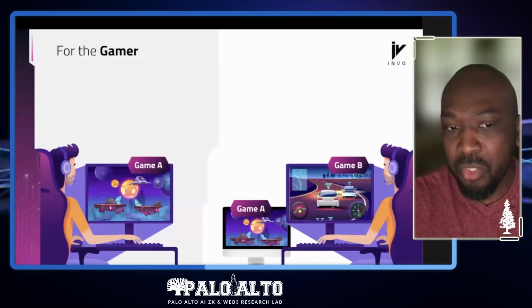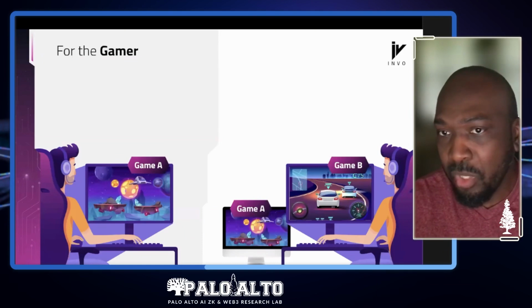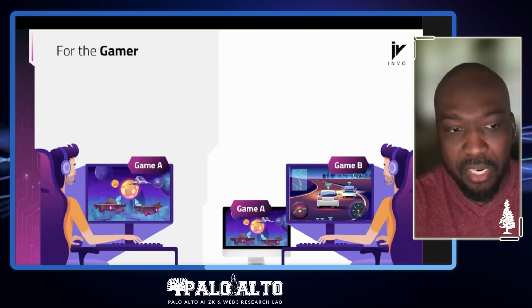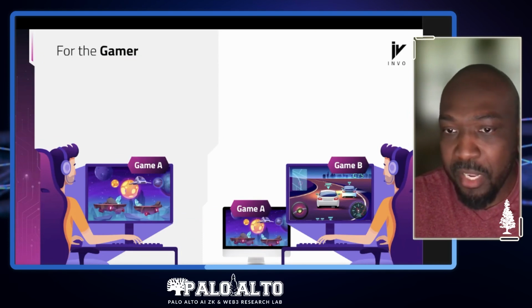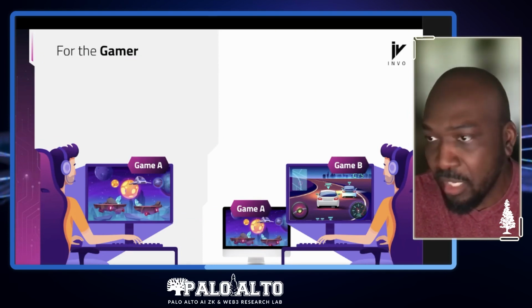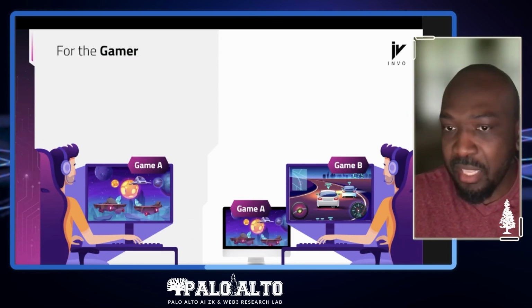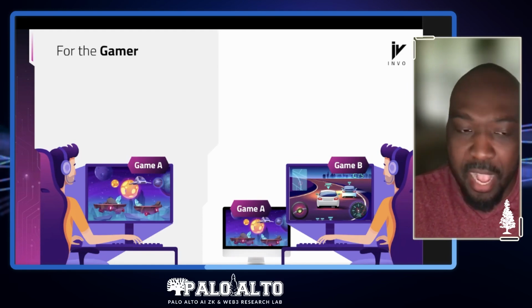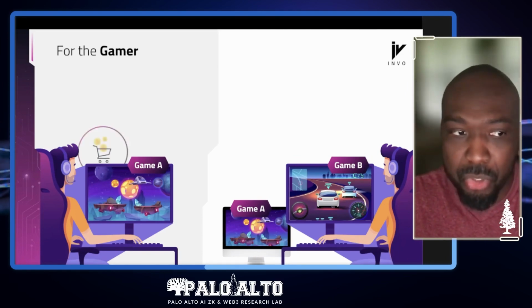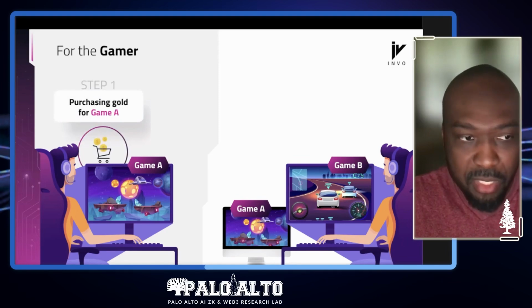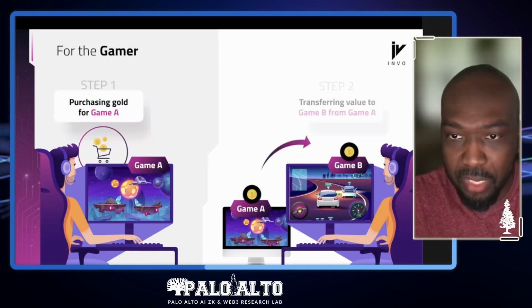I'll get right into our process and how that happens. A game developer, whether they're in Unity or Unreal or Godot, is able to integrate our technology. And that enables their players to move cash from game A to game B. This could be within their library of games, or it can be external. It can be open to their competitors if they so choose. And it's a very simple process.